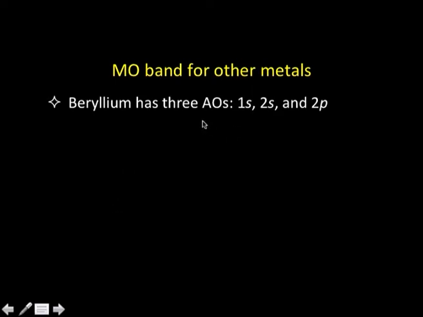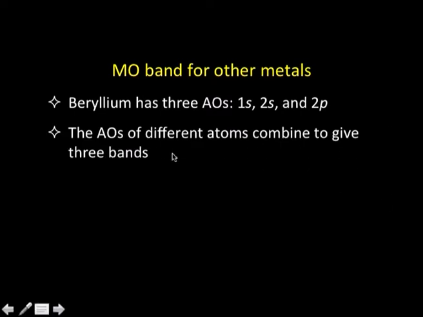Okay. Now, let us take a simple example, that of beryllium. Beryllium has 3 atomic orbitals, 1s, 2s and 2p. Now, what kind of molecular orbitals do we expect? What we explained in the case of lithium, when a large macromolecule of lithium is formed, with the combination of lithium atoms one by one, I get a large number of molecular orbitals which constitute a band. Now, in the case of beryllium, the atomic orbitals of different atoms will combine to give rise to 3 bands, because one band will come from 1s orbitals, one from 2s orbitals and one from the 2p orbitals.